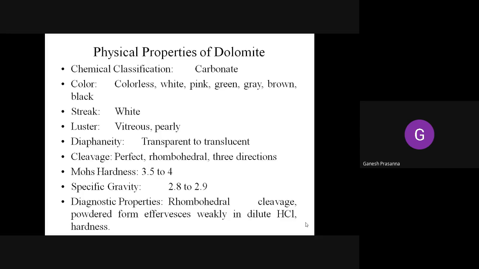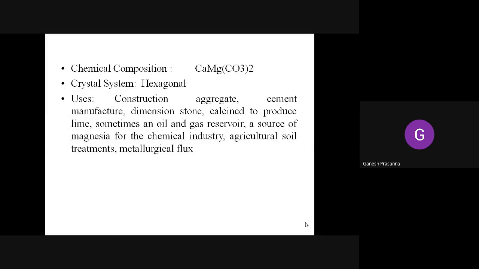The diagnostic property by virtue of which you can identify the mineral is the rhombohedral cleavages. The powdered form gives a brisk effervescence in weakly dilute HCl, and the hardness. So these are the diagnostic properties by virtue of which you can identify the dolomite group of minerals. The chemical composition is already stated. It is calcium magnesium carbonate, CaMg(CO3)2.